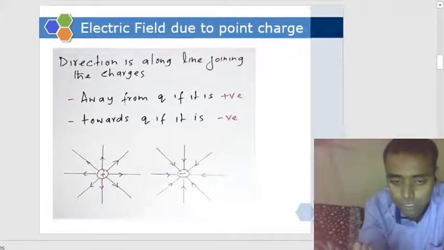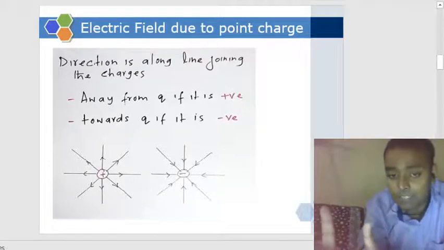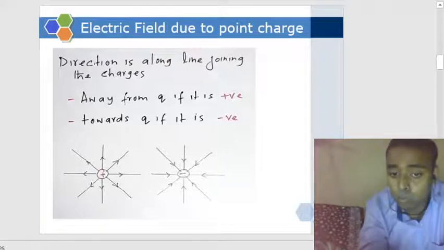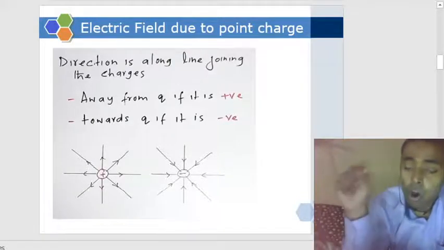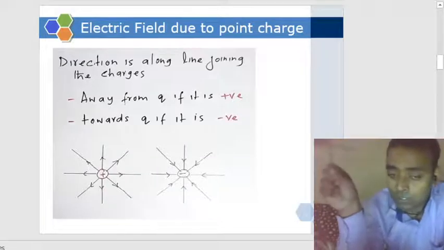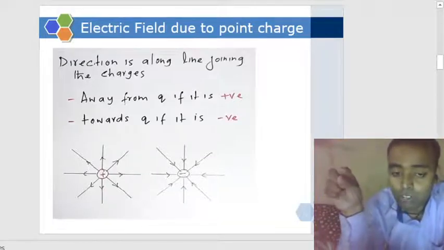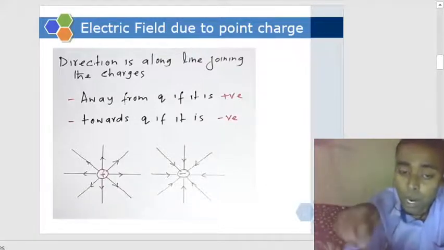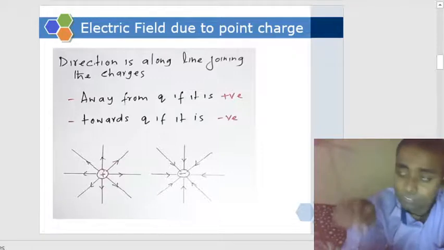Both are like charges, and like charges repel each other, as per Coulomb's law. That's why all the field lines are going away from this positive charge.